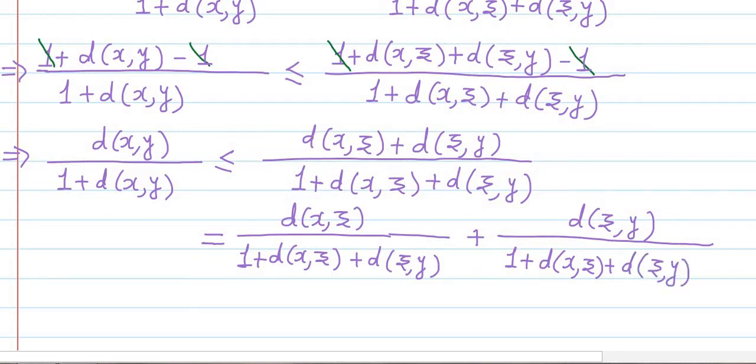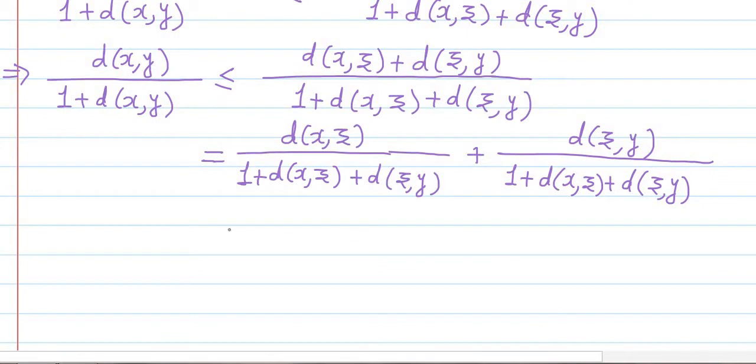Okay. Next one. Now again this can be written as, this is less than or equal to d(x,z) upon 1 plus d(x,z). Why can it be written in such a manner? Because we are reducing the denominator.